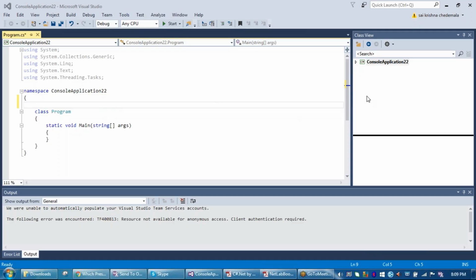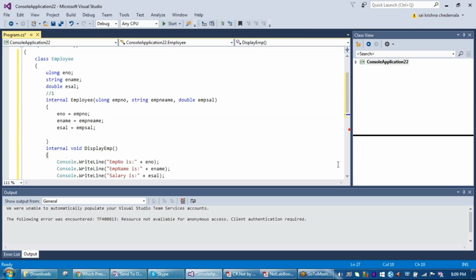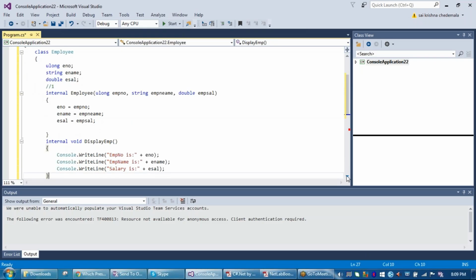In your system, go to the meeting chat box, messages box. I have sent code, I think. Did I send code to you guys? Yes, sir. That code, copy and paste. Class Employee, opening brace to closing brace. Copy and paste. Paste. Over.